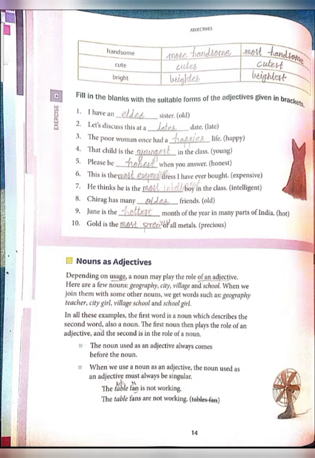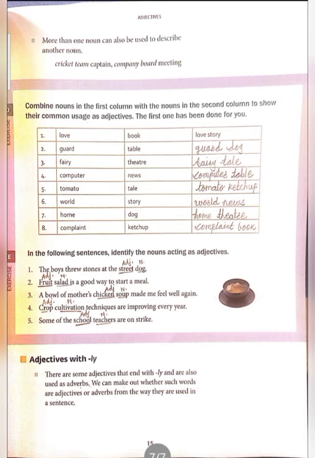School girl. The first word, school, is an adjective. And the second is what? Girl. Girl is a noun. Adjective and then noun. This means the first noun plays the role of an adjective and the second word plays the role of a noun. I hope you all understood it. Now let's solve exercise D.